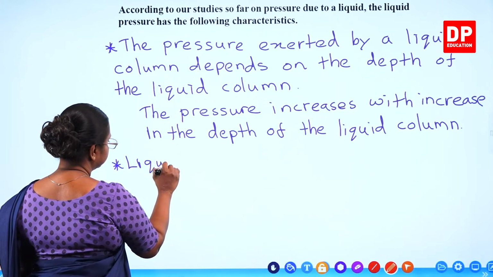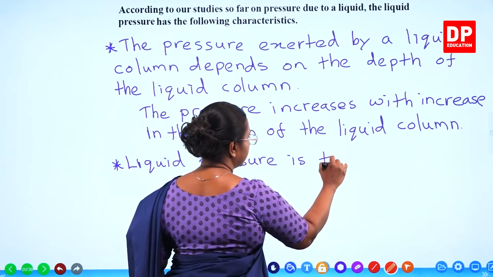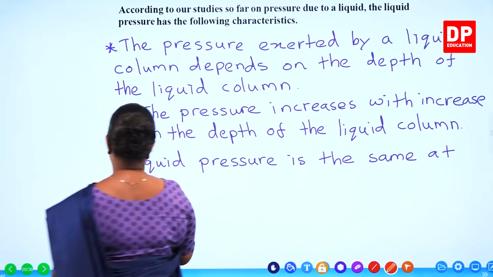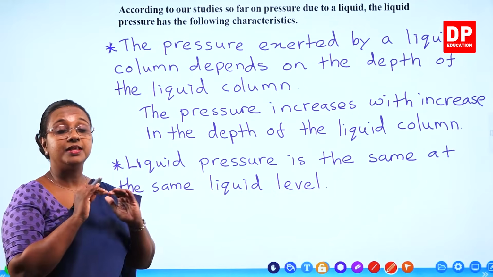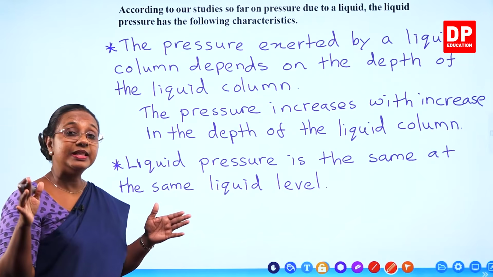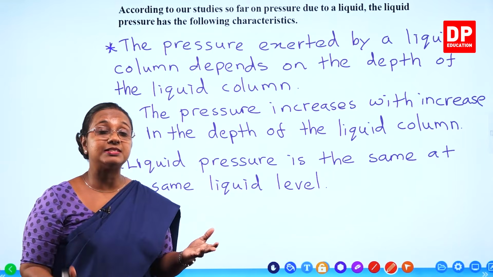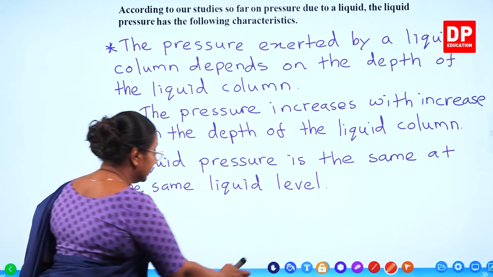Then we can say liquid pressure is the same at the same liquid level. So this is where we had the bottle with holes at the same level. You were able to see the water was pushed out with the same horizontal distance. So the water traveled the same horizontal distance because the pressure at the same level is the same or equal. That is the next one.